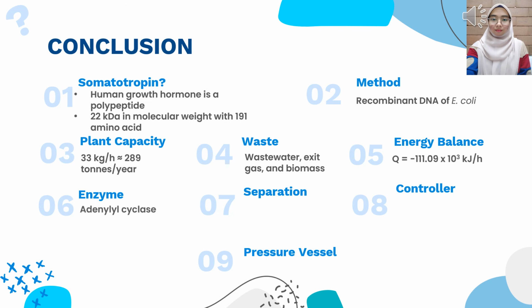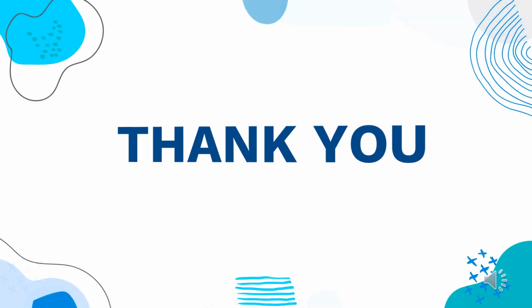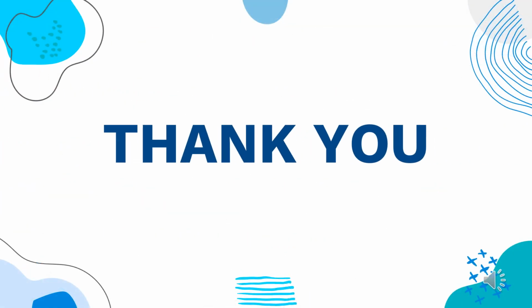The enzyme used to produce the somatotropin is adenylyl cyclase. For the separation, we use cross-flow microfiltration to separate low biomass in solution. For the controller part, we mainly focus on the batch fermenter, centrifugal pump, cooler, and ultracentrifuge. Lastly, the pressure vessel uses the batch fermenter and anion exchange chromatography to calculate. That's all from us. Thank you.